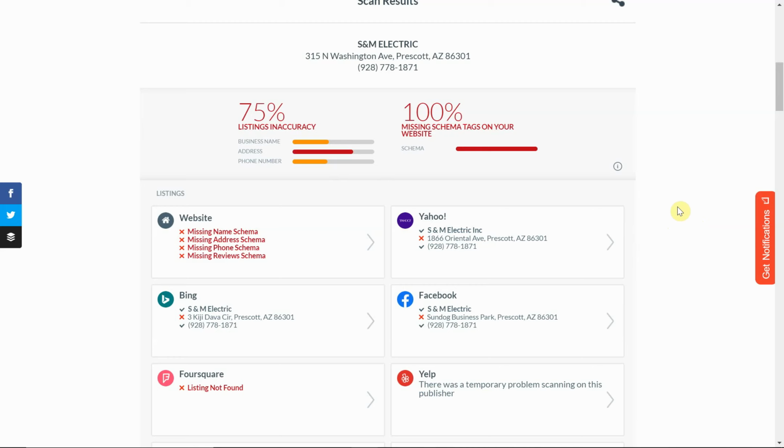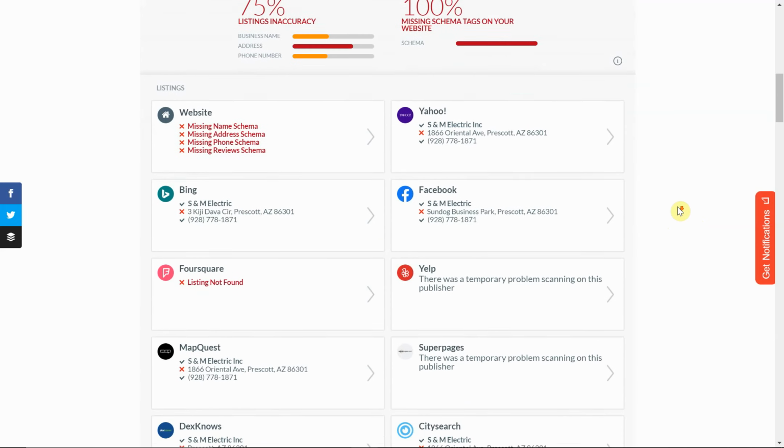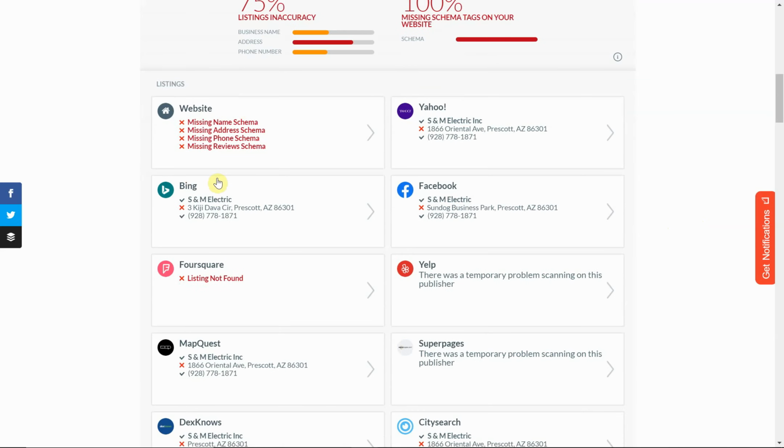So if we come back here to this scan for your website, it shows that you're missing the schema for name, address, phone number, and for reviews. Which basically means, despite the fact that you have your name and your phone number and reviews on your website, Google isn't indexing them because there's no what they call schema markup, which is essentially the code that Google is able to read.